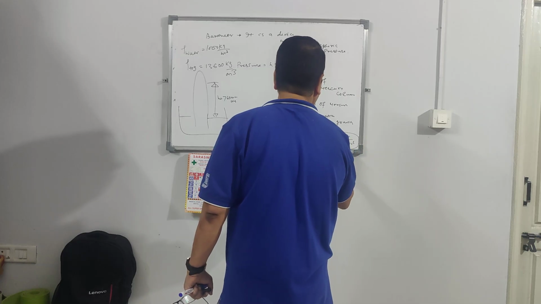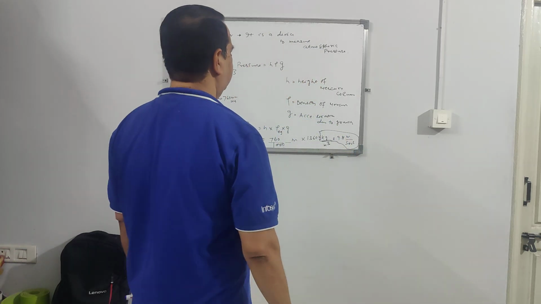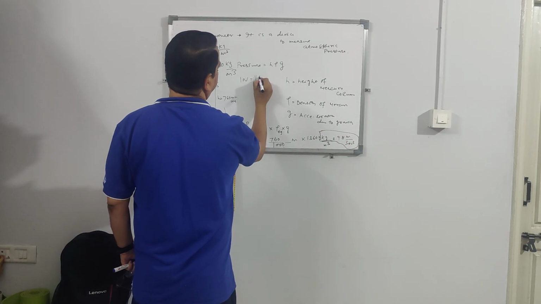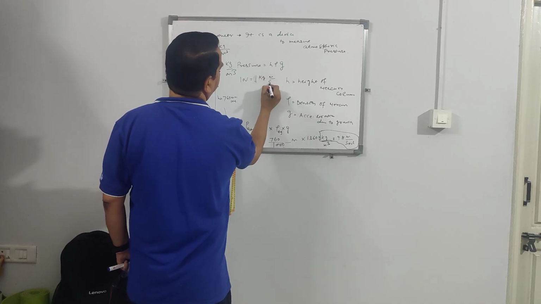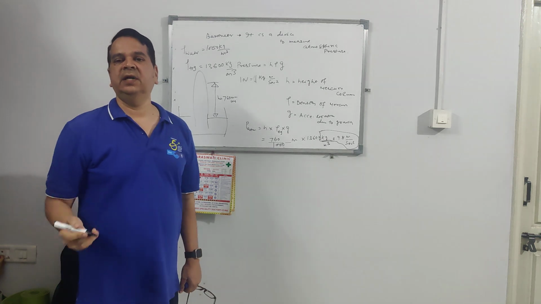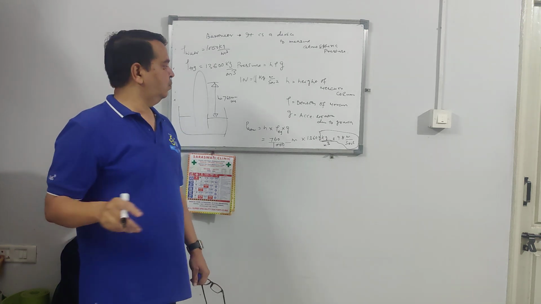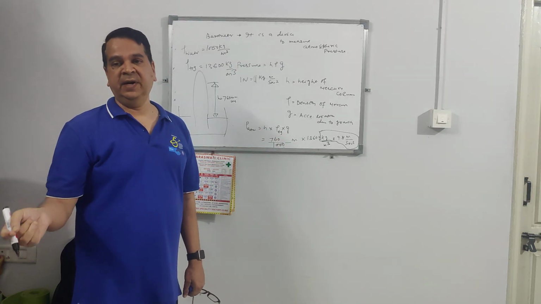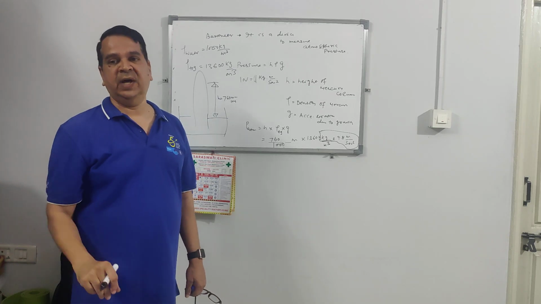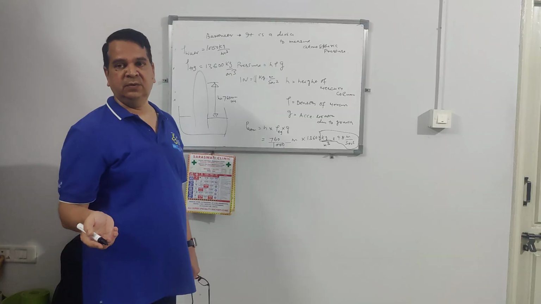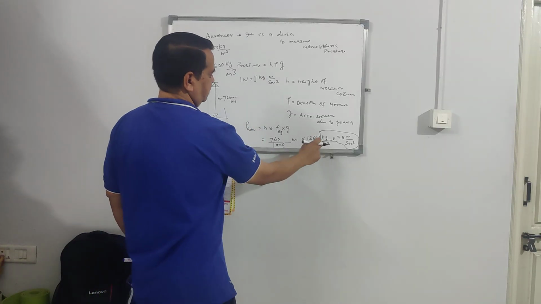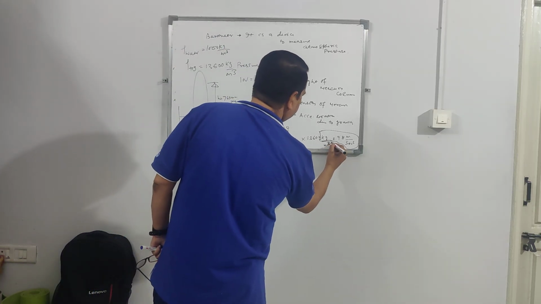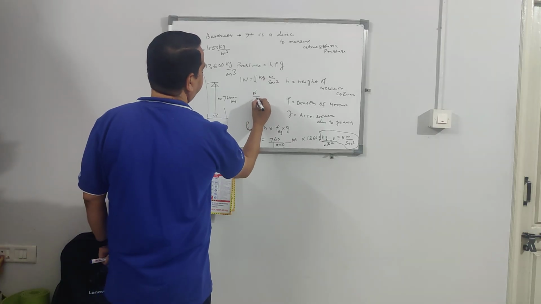So now you have kg meter per second square. These together is called Newton. So 1 Newton is equal to 1 kg meter per second square. Newton is the force which gives 1 meter per second square acceleration to 1 kg mass. So force is equal to mass into acceleration. So kg meter per second square becomes Newton, and this is meter. If you cancel, it becomes meter square. So the unit will become Newton per meter square.